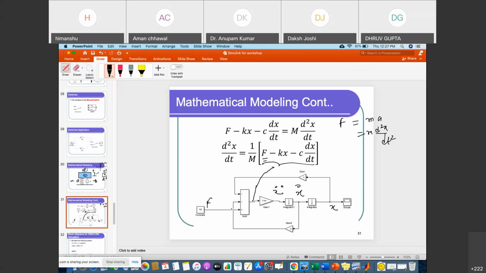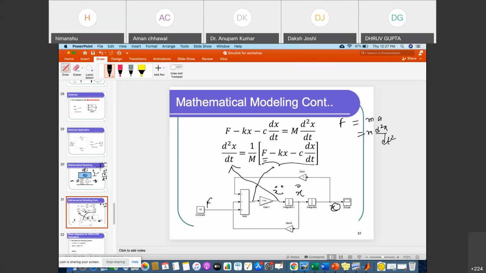You can see now F is added with c and dx by dt here, and this is simple x multiplied with k and added with this particular block. Okay, and here this is equal to this expression, right? And at last after integration we will get x dot, and again integration we will get x.